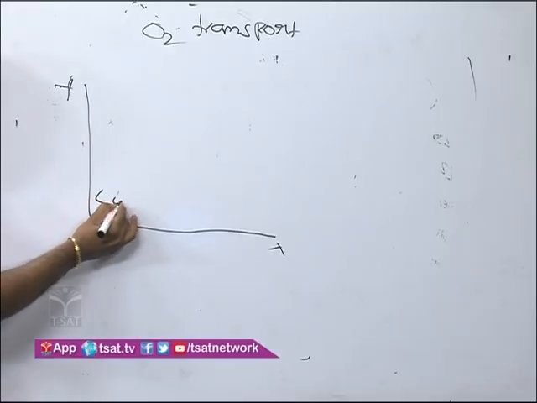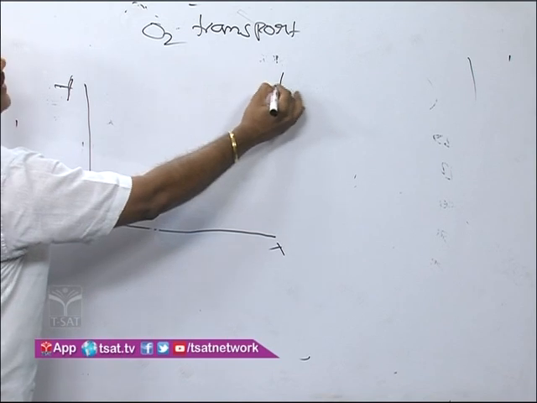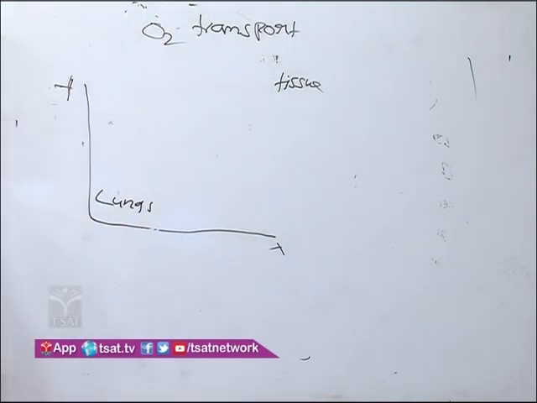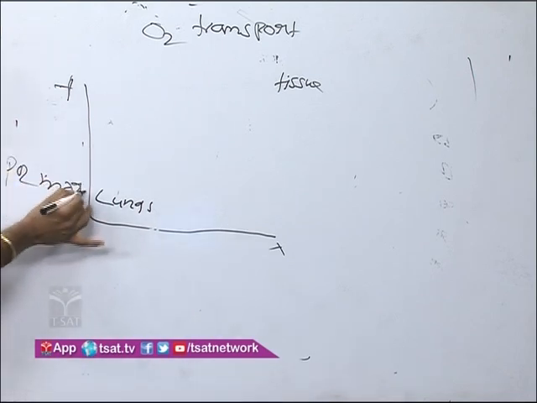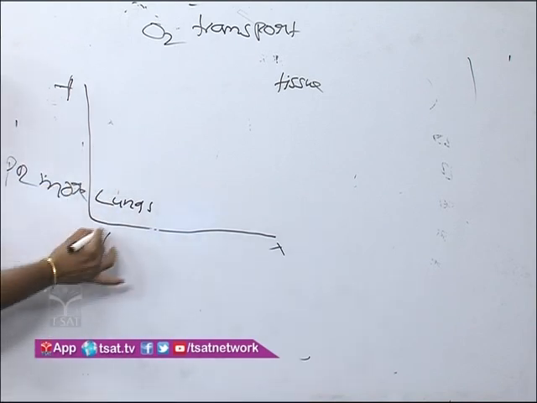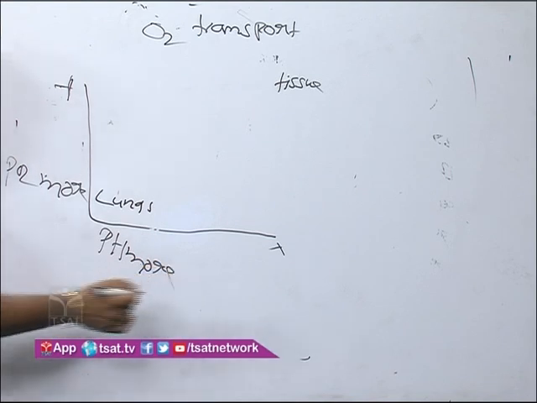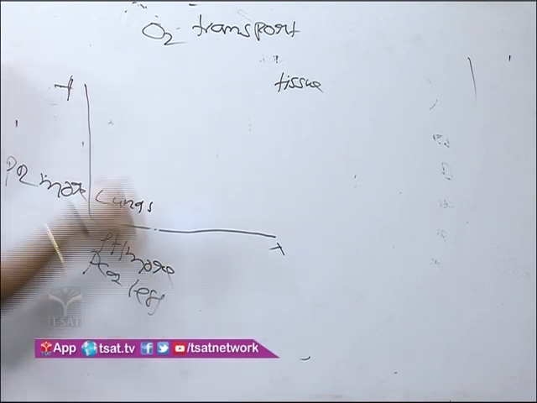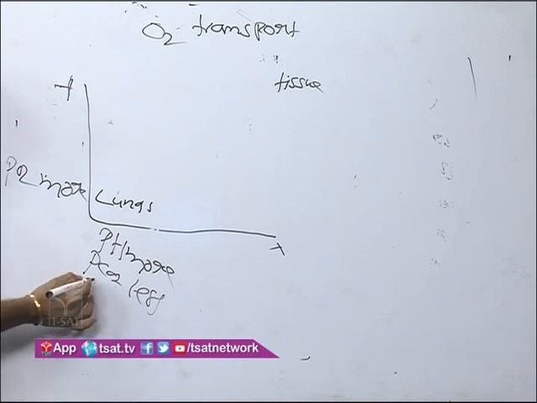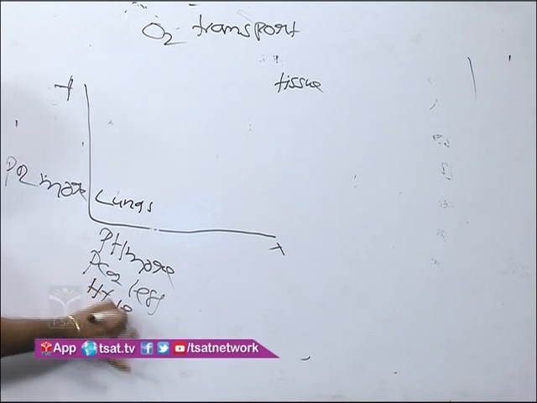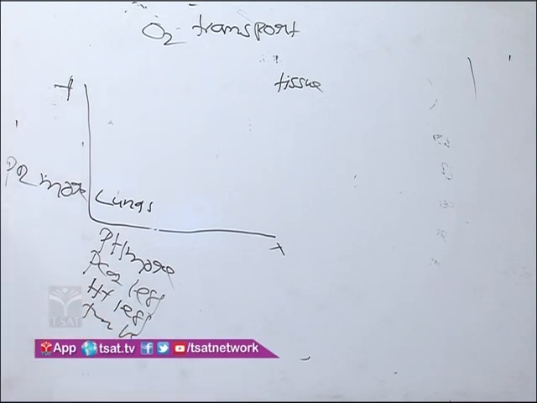Here you see, this one is the lungs area, and this is the tissue area. You know this already. In the lungs, which factors are there? PO2 is more. pH is more. PCO2 is less. H plus is less. Temperature is less.